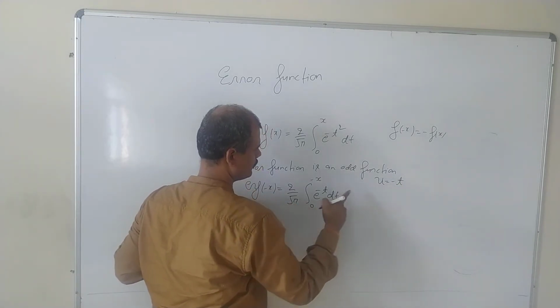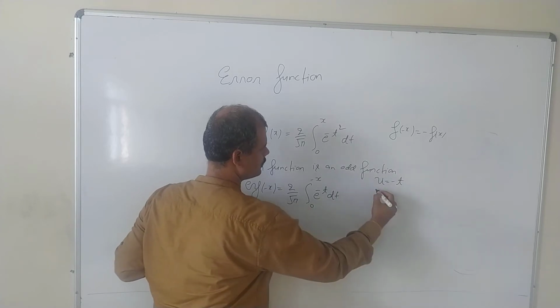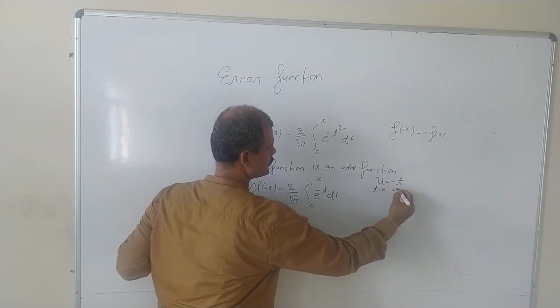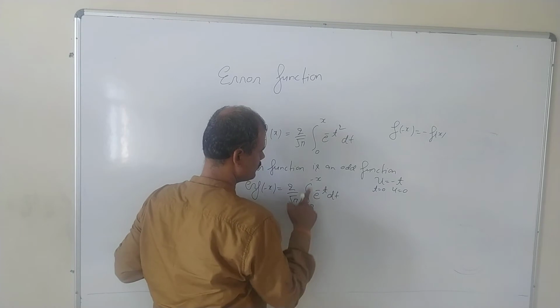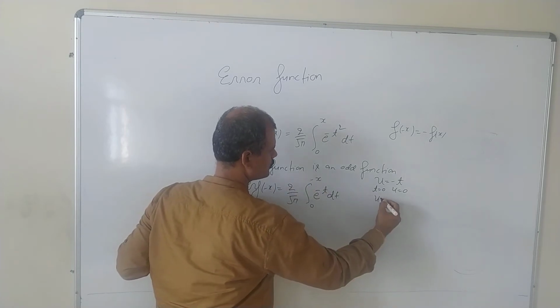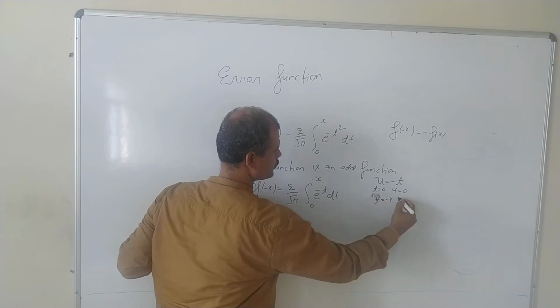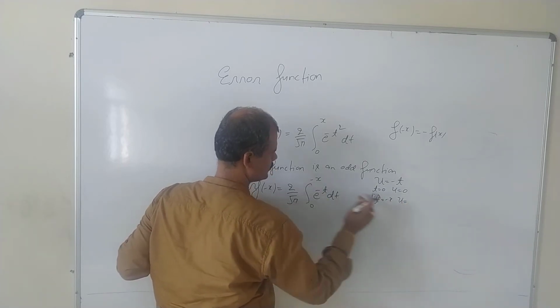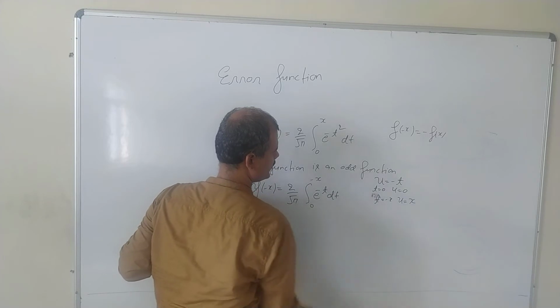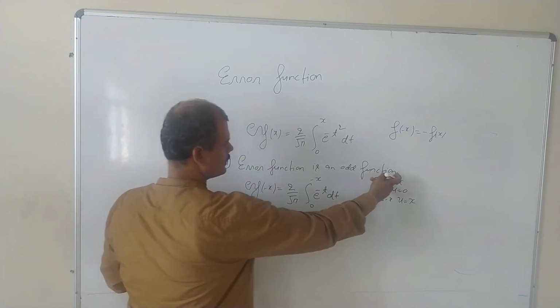When t equals 0, u equals 0, and when t equals minus x, u equals x. And dt equals minus du.